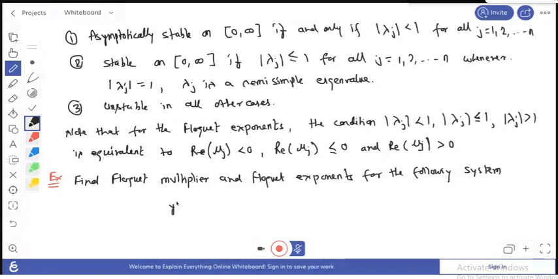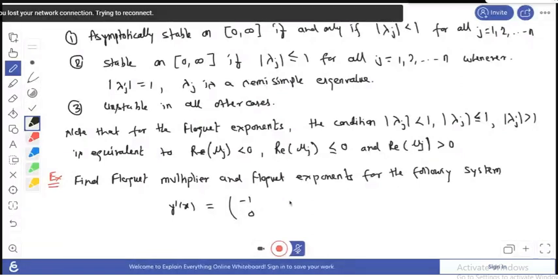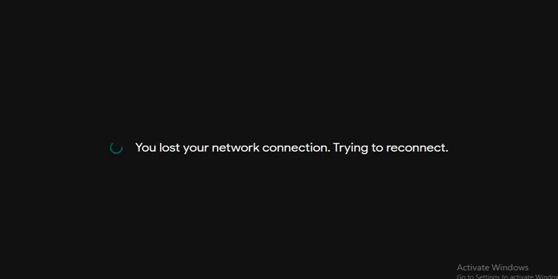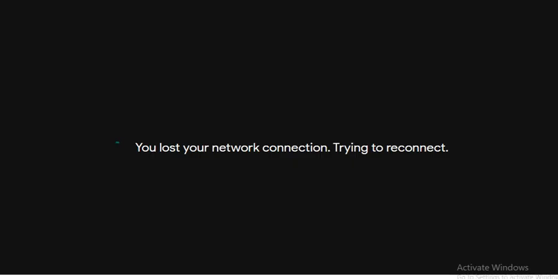The system is given as y prime equals the matrix with entries -1, 0, 1, and 1 plus cos x, minus sin x, and so on. You also have to discuss the stability of the solution.